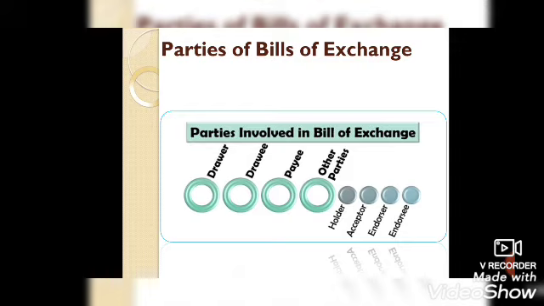Other parties, students: the holder is the drawer. The acceptor is the drawee. Then the endorser: the seller who transfers the bill to the holder is called the endorser.